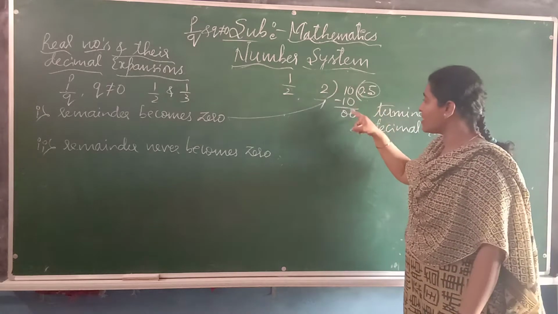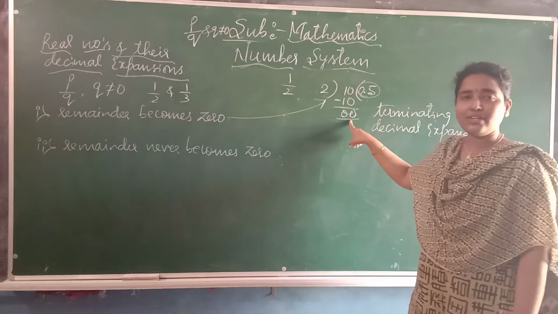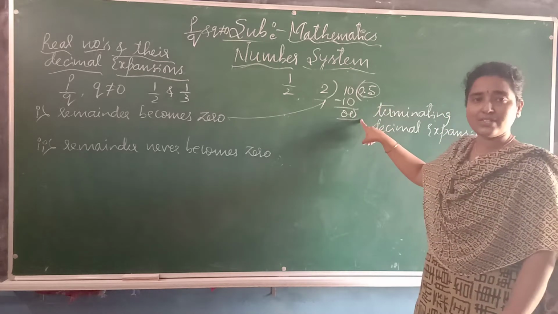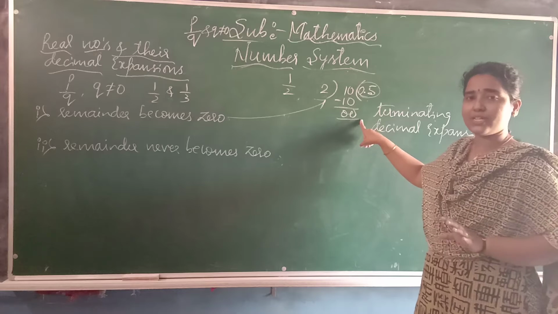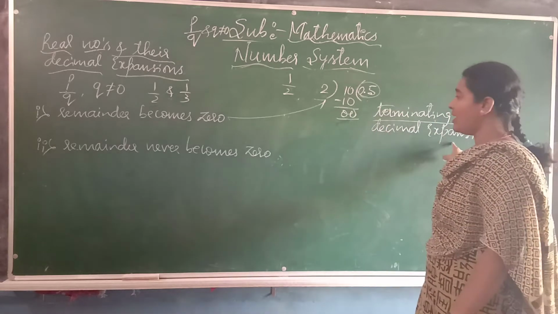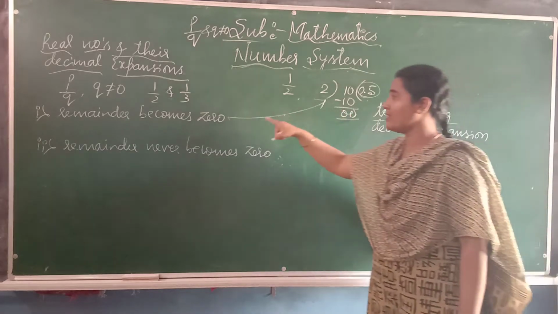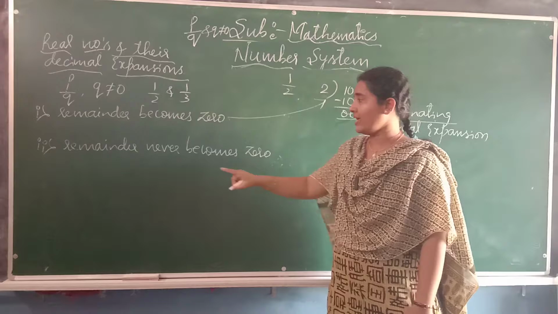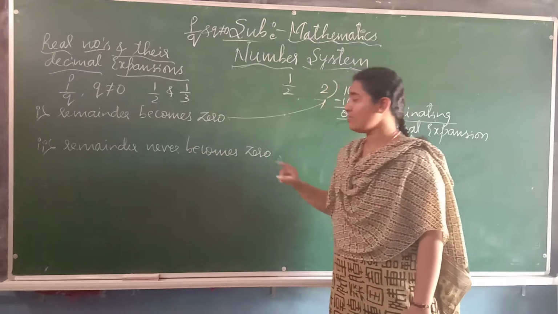And in this example we got a remainder 0. That's why if we get remainder 0, that type of decimal expansion we call a terminating decimal expansion, and it is the example for the first case. Next, second case: the remainder never becomes 0.